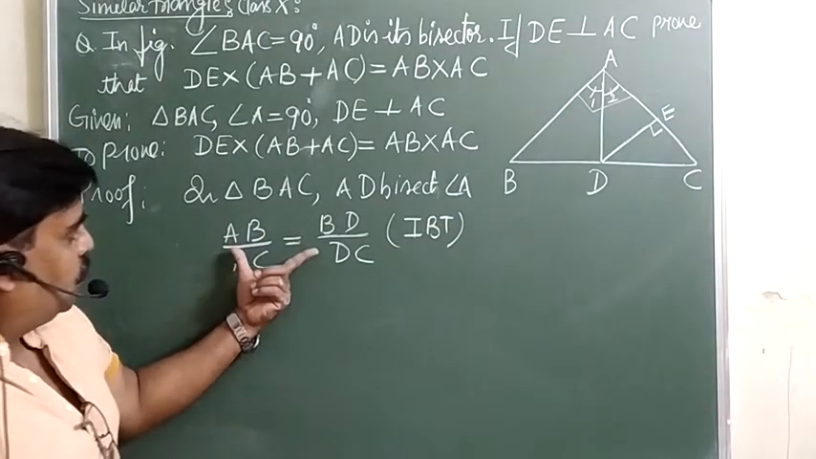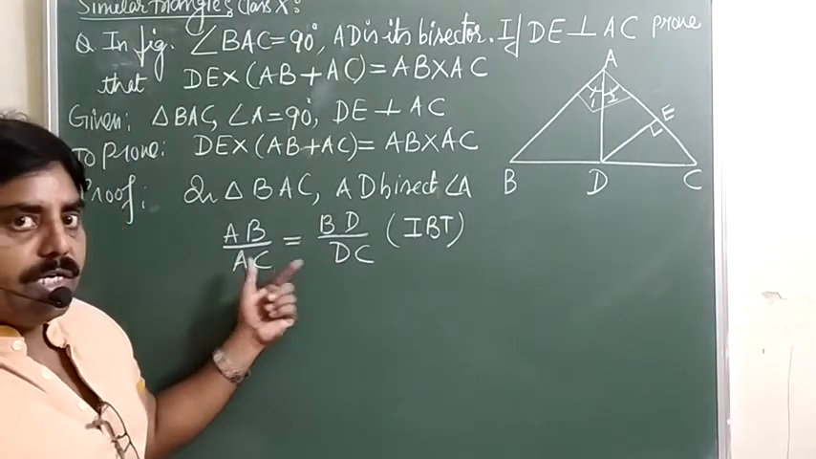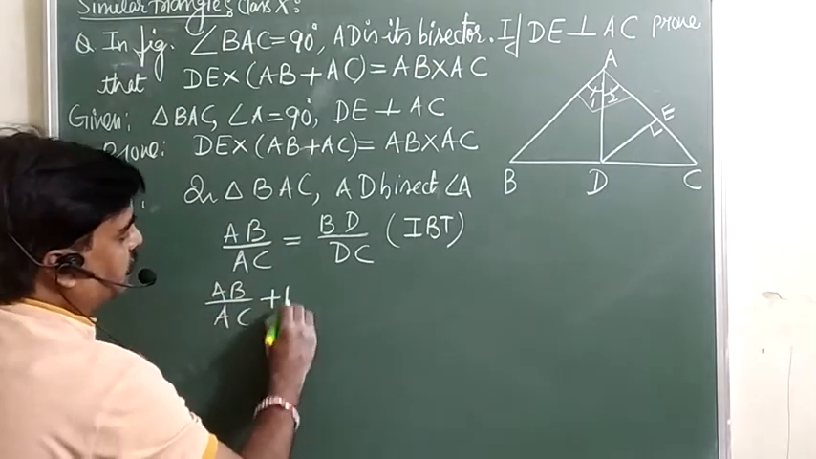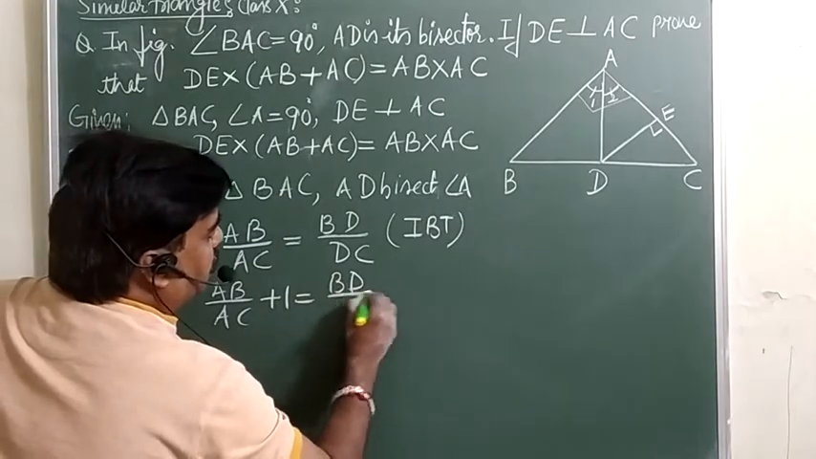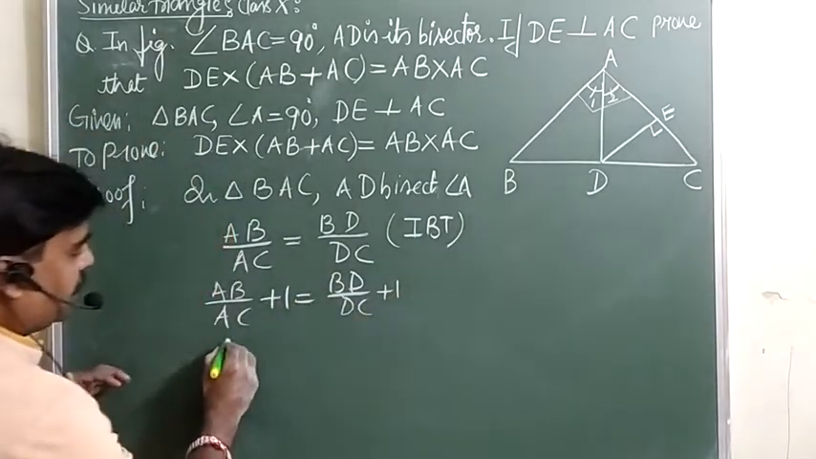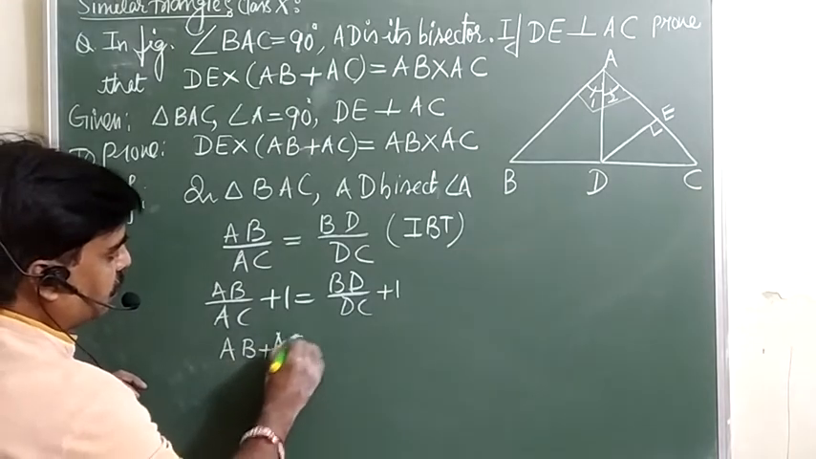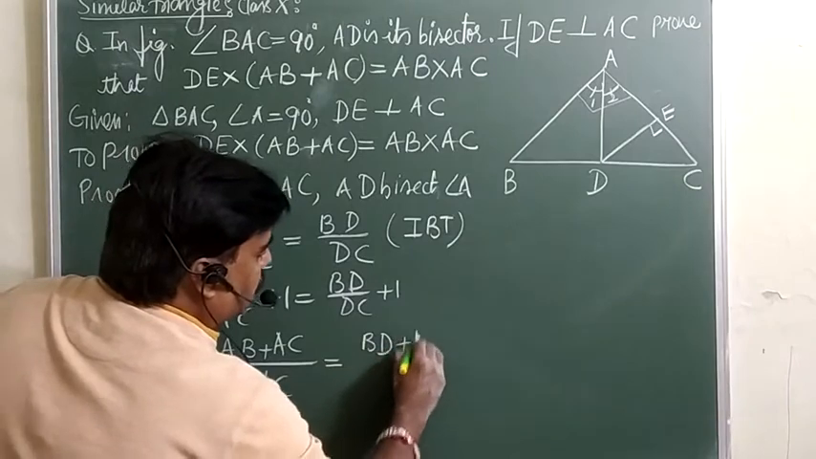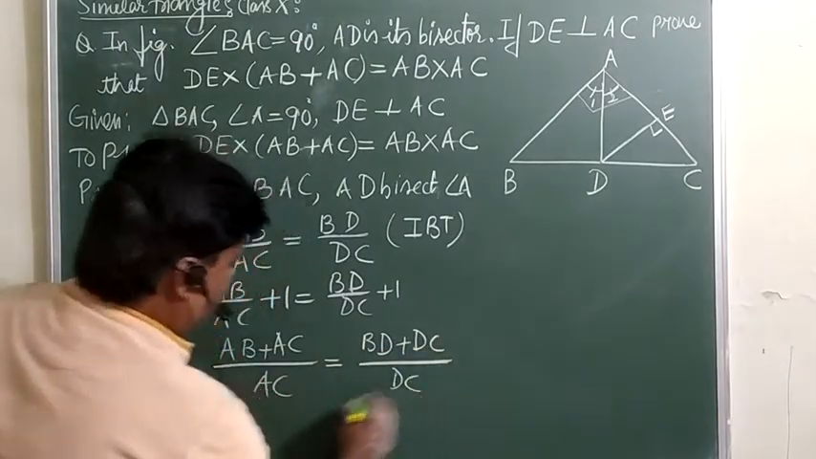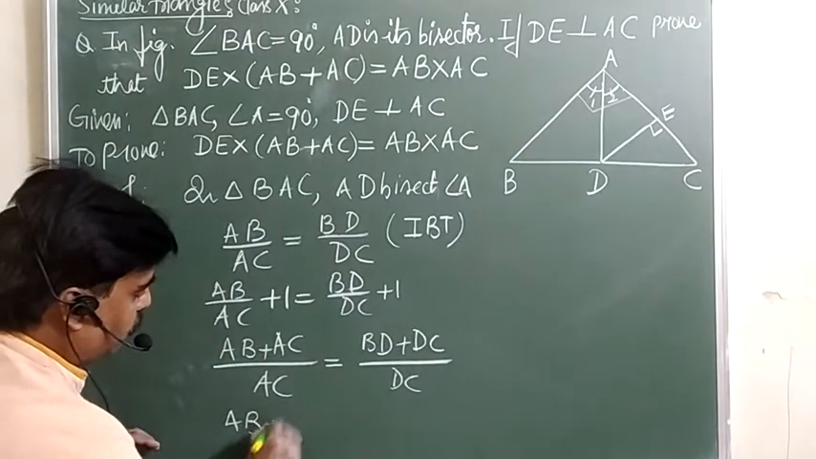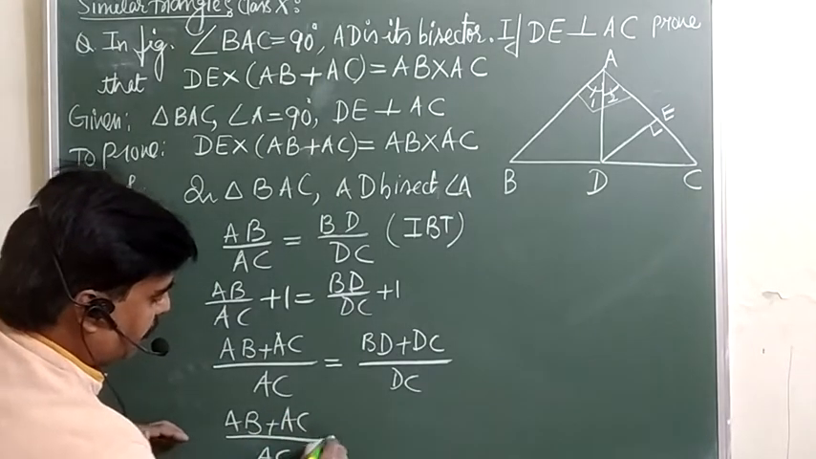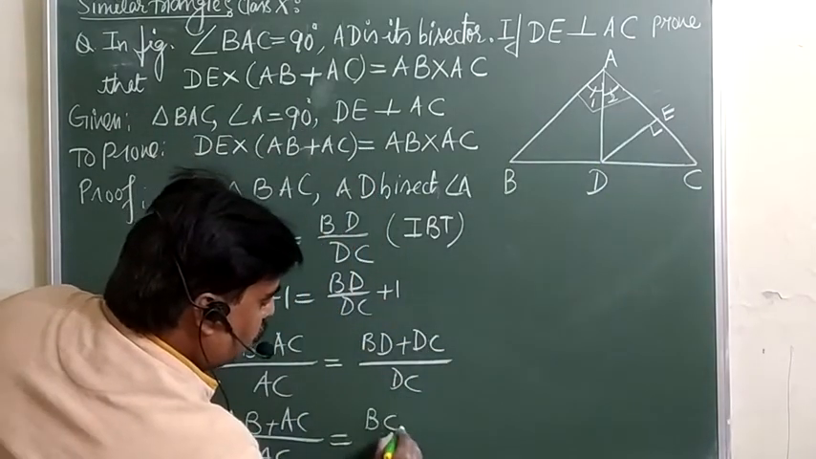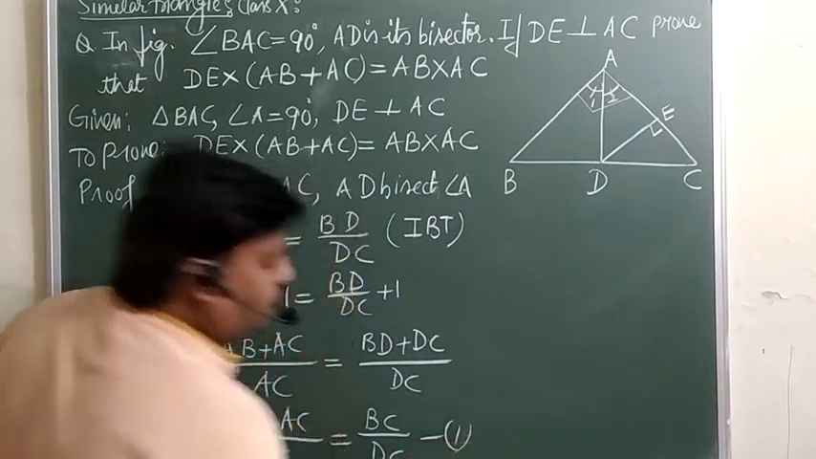See, now in this one, if we add 1, because the same operation we can do on both sides, we can add 1 to both sides. You will get AB over AC plus 1 equals BD over DC plus 1. So what you will get here is AB plus AC over AC is equal to BD plus DC over DC. But BD plus DC can be written as BC, so BC over DC. This is your equation 1.